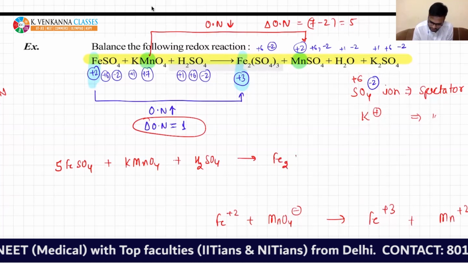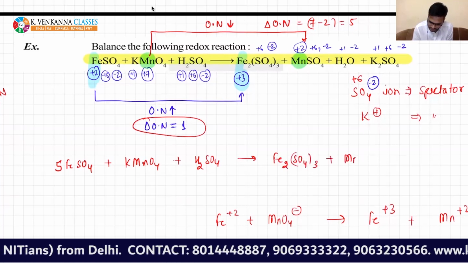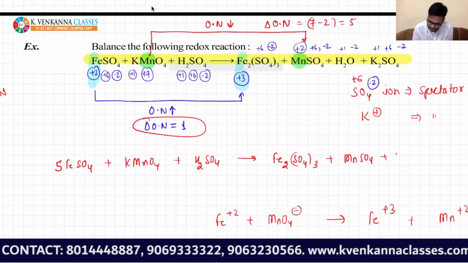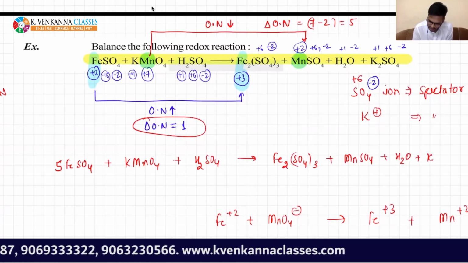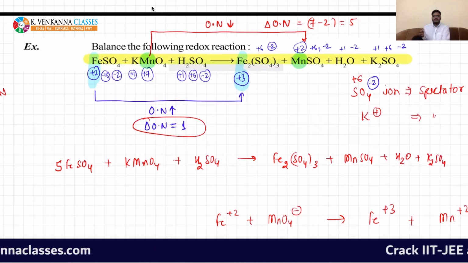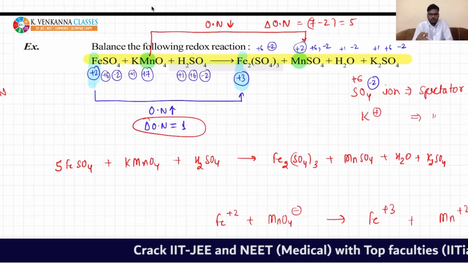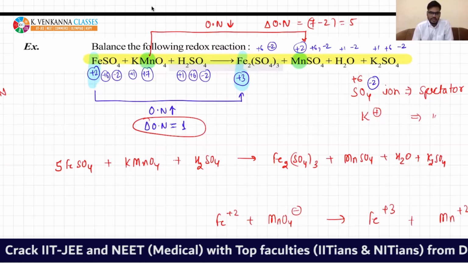This is Fe2(SO4)3, MnSO4, H2O, K2SO4. Now the next method is nothing but this: you need to balance the atoms other than oxygen and hydrogen.